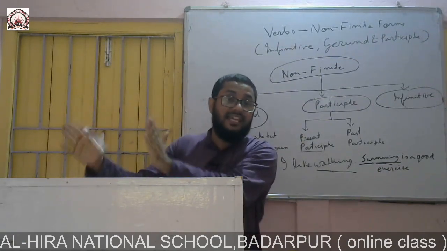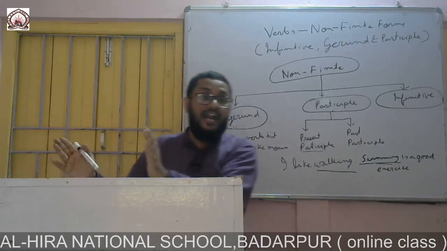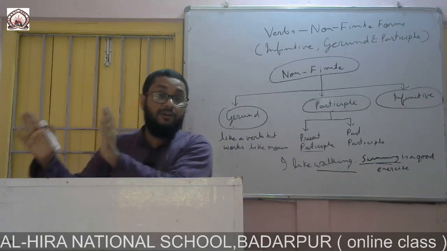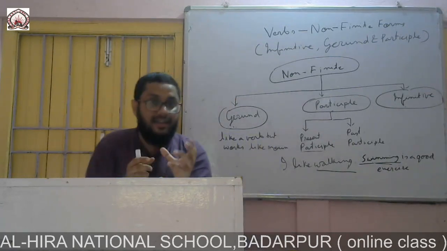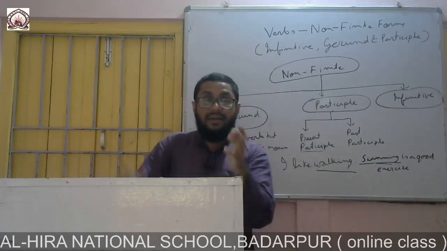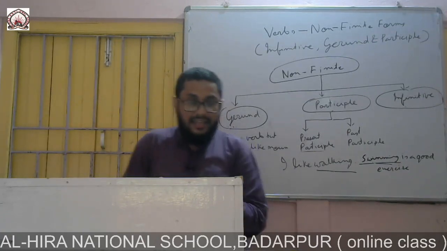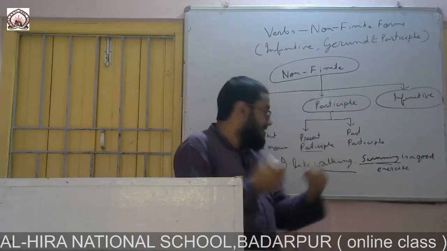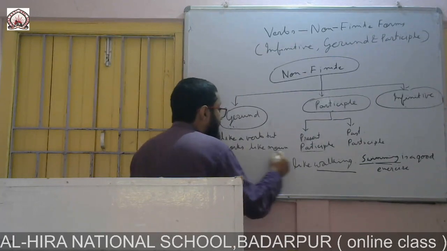That is why this singing will not be considered a complete verb. It will be considered a gerund, a non-finite verb, because it is the name of an action. It looks like sing, which is a verb, but singing is a gerund. Is that clear? I hope you have understood. So gerund is that word which is like a verb but works like a noun.